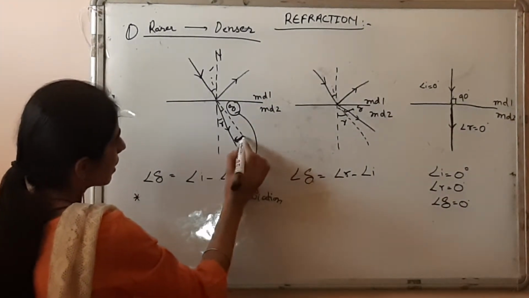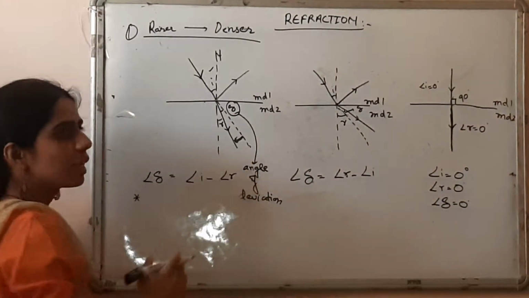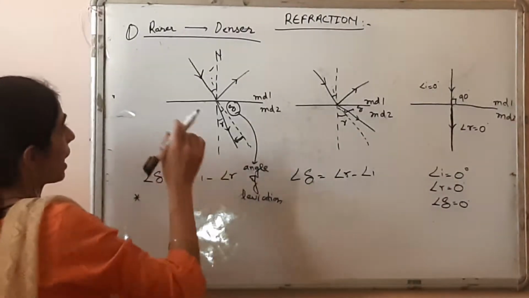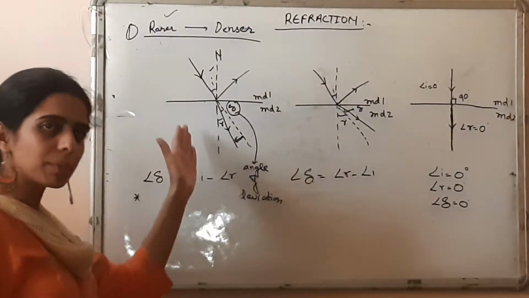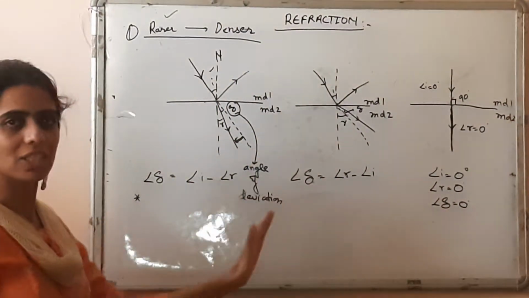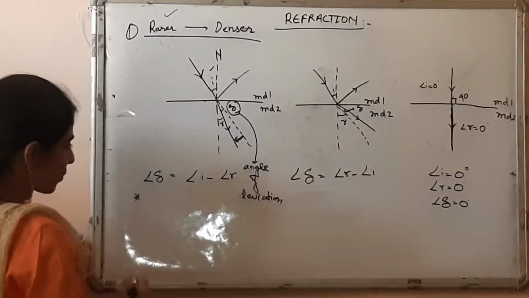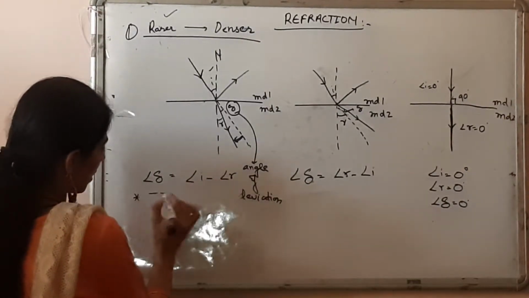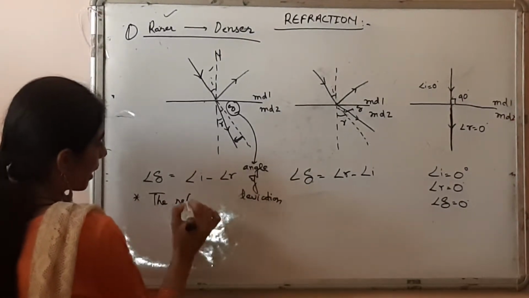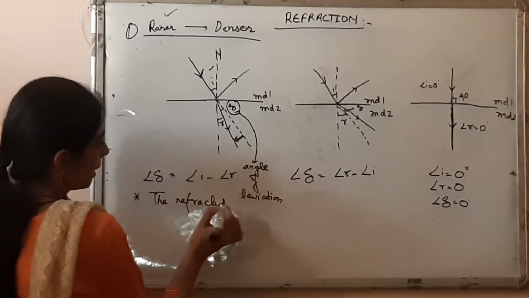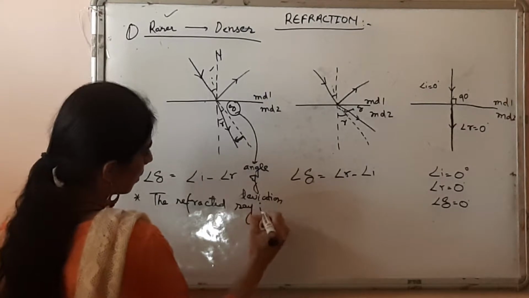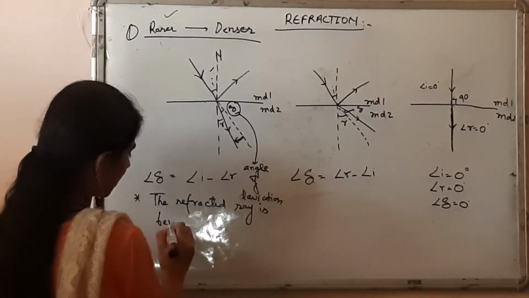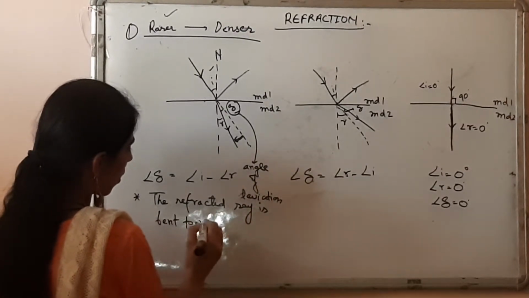It should have been at this place, but we can see it going nearer to the normal when the light ray moves from the rarer medium to the denser medium. So we have to remember that the refracted ray is bent towards the normal.